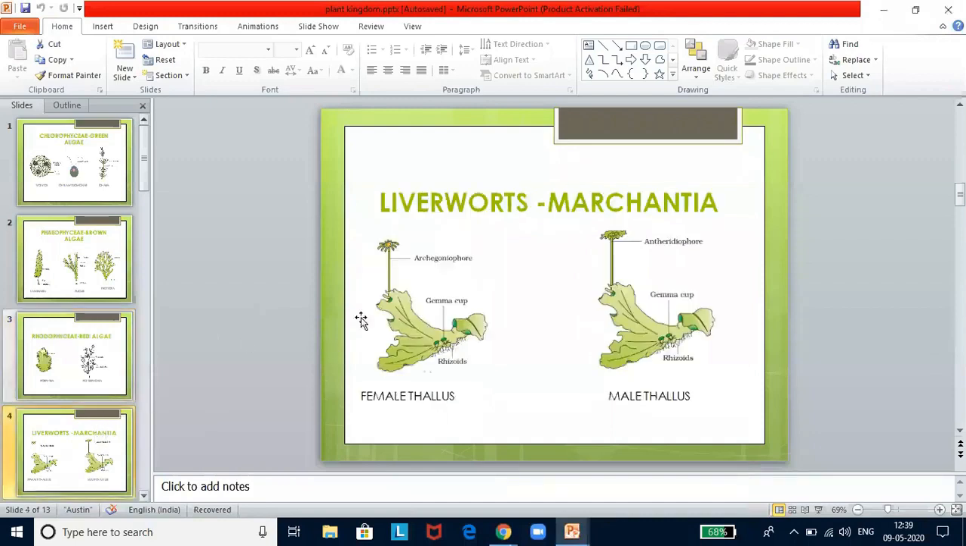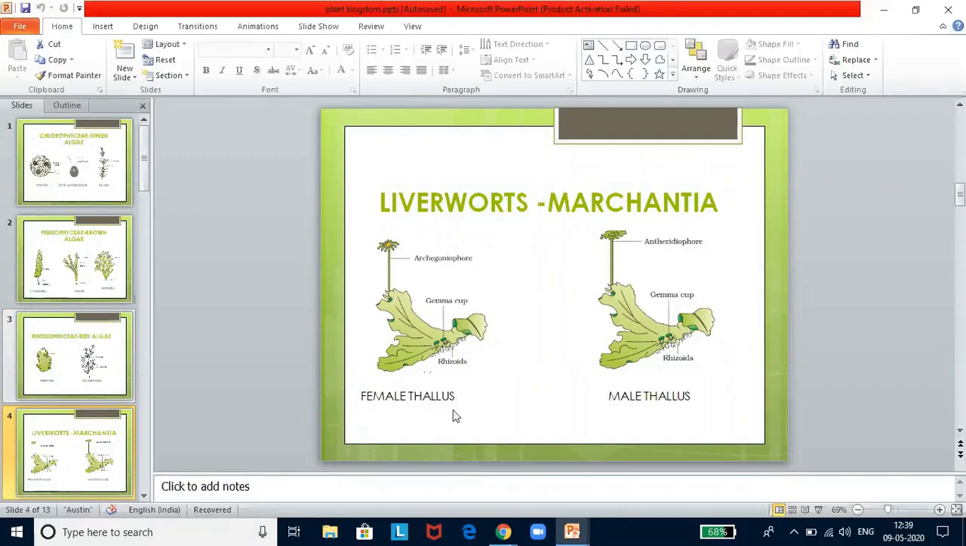Now let us look into liverworts, that is Marchantia. Now this is what is given in your textbook: female thallus and male thallus. Please make a note, this is very important. Here they will give two pictures, then they will ask you to identify which is a female thallus or which is a male thallus, or they will just give a picture without any name and ask you to identify whether it is an archegoniophore or an antheridiophore, or they will ask you to identify archegoniophore and gemmacups. So whatever it is, you have to understand.